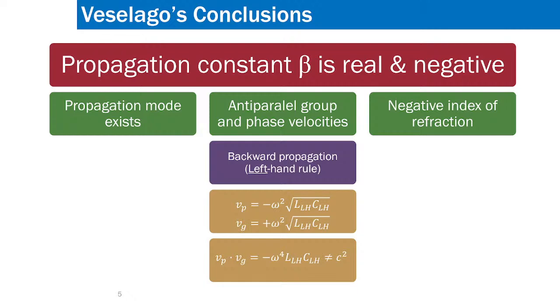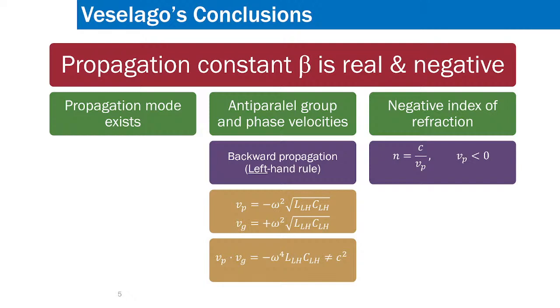Then the third important conclusion was, because both are negative and beta is negative, the refractive index is also negative. Why does beta become negative? Because it is 2 pi f by c, all of these are positive, into root over of mu epsilon. Root over of mu epsilon is negative, but root over of mu epsilon is the index of refraction. N is equal to root over of mu epsilon. Now, since root over of mu epsilon is negative, therefore the index of refraction is negative. That is what Veselago concluded.